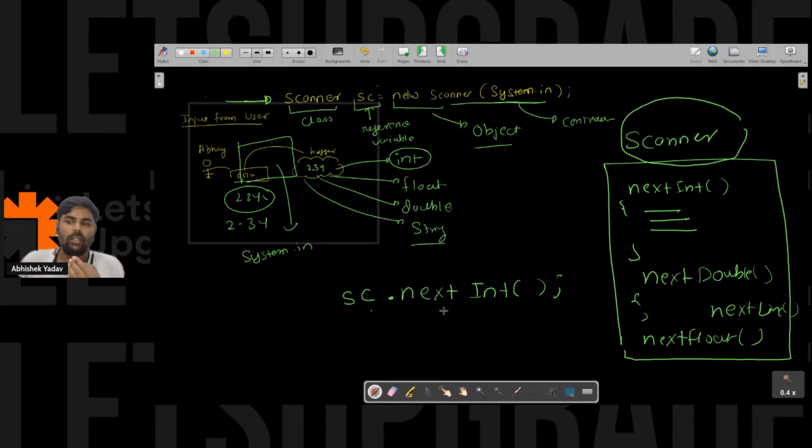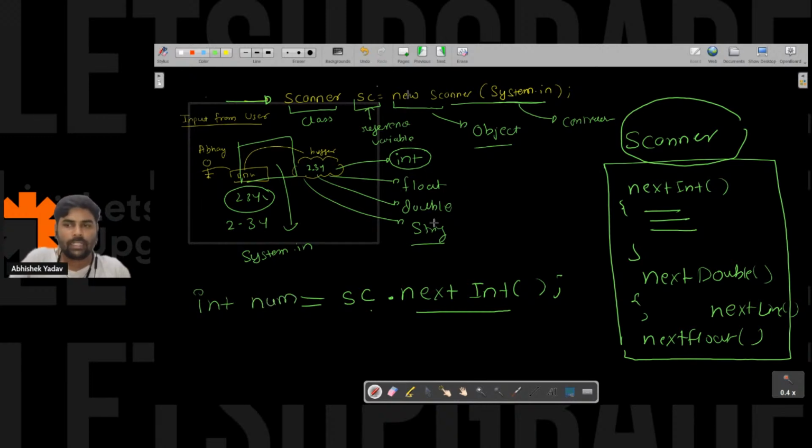So sc.nextInt will do what? It will take the data from the buffer and convert that data into integer format, and it will give me the integer value. Now I have to store that integer value somewhere, and that somewhere is what? Our variable. So here I will create a variable of integer type.